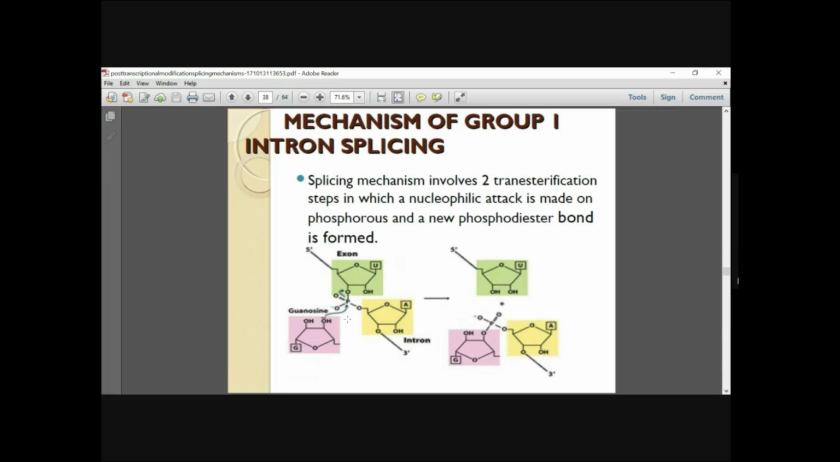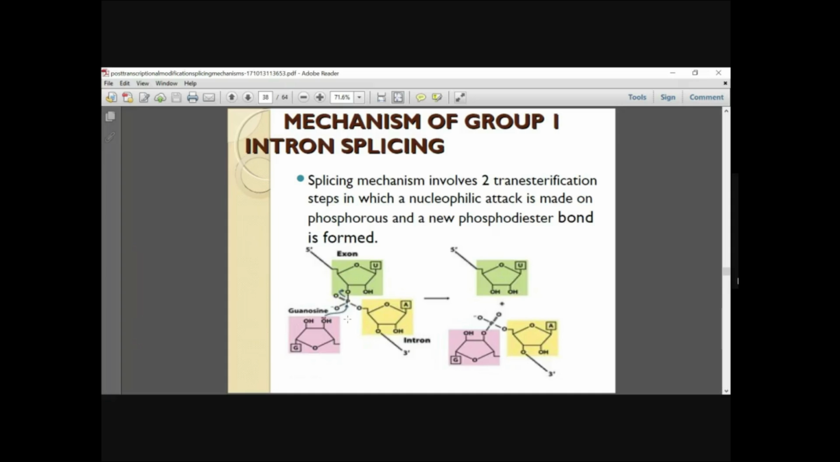Anyone knows what the ester bond is? I'm not too sure about the ester bond. Does anyone know what an ester bond is? Not sure, ma'am. Okay, you just have to read through it.